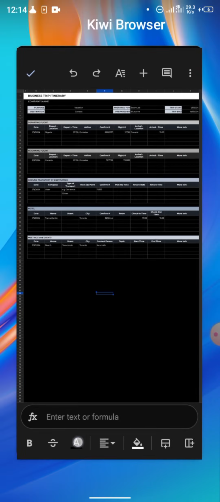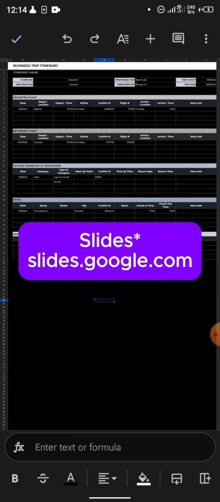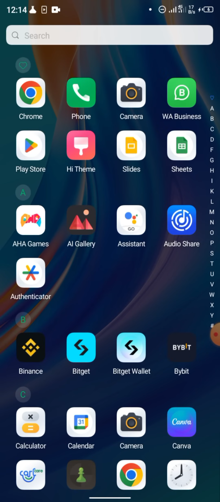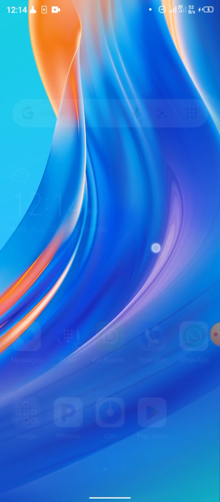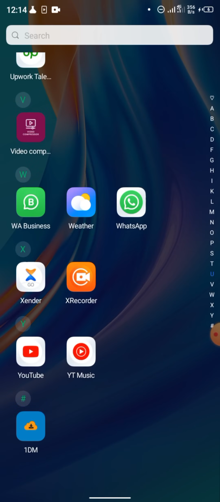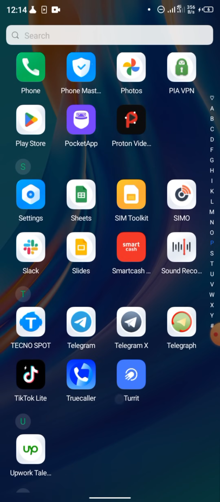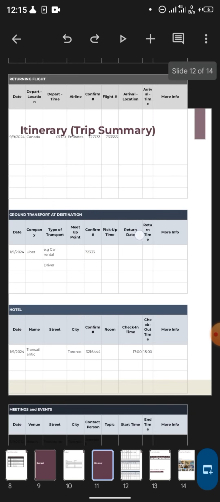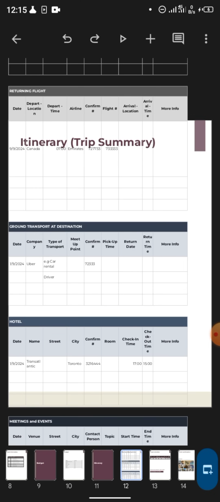Then you go back to your sheets. Sorry, you go back to slides, not Google Sheets. Here it is, the Google Slides app. If you are using a PC, you go to slides.google.com. Then in this itinerary part, on the next page after it, you can see the table that I pasted.